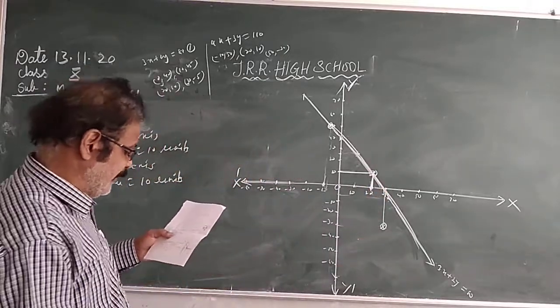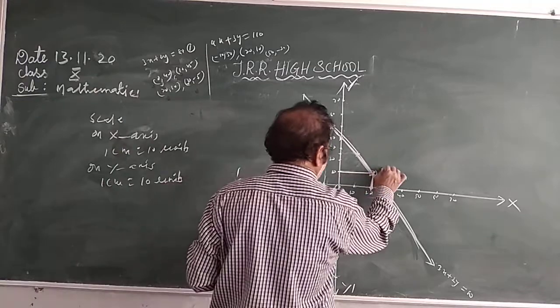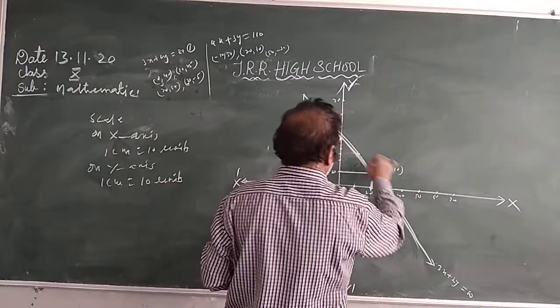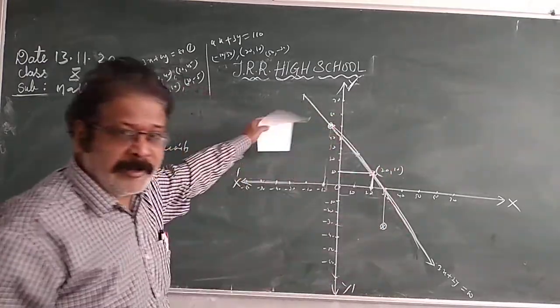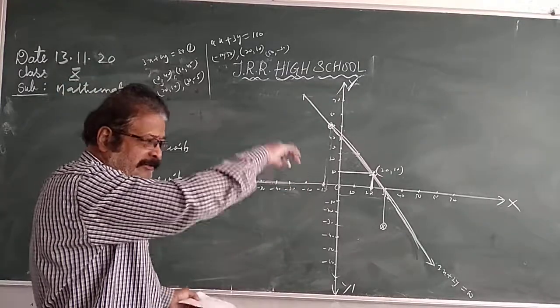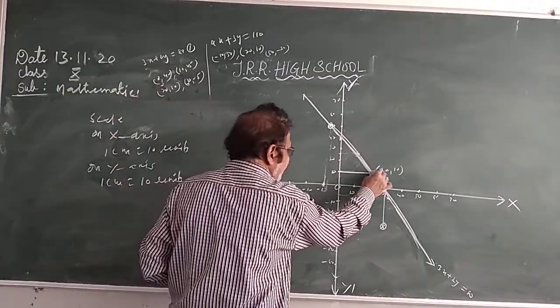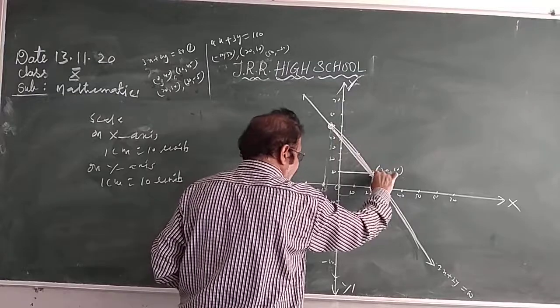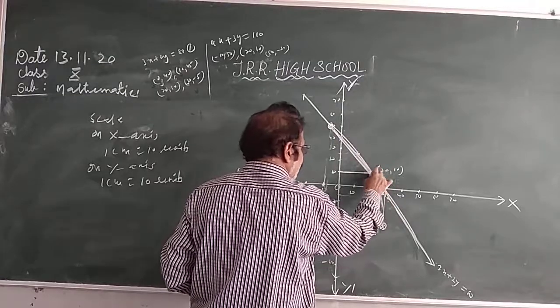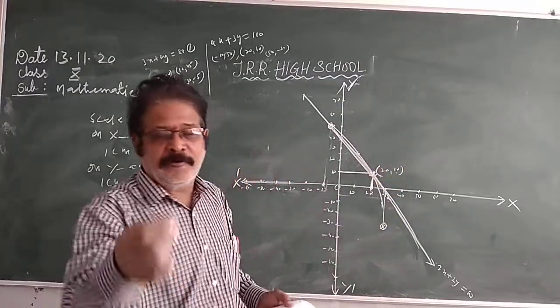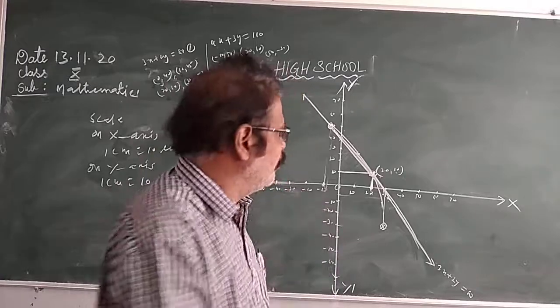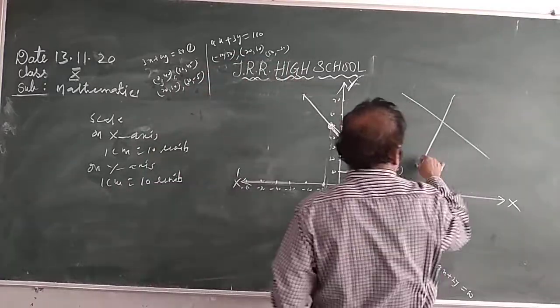Both lines will intersect here, at 20 and 10. Two lines will be formed, and where the two lines intersect, that is the solution. When you do it on the graph, you come to know that this line and this line intersect here.